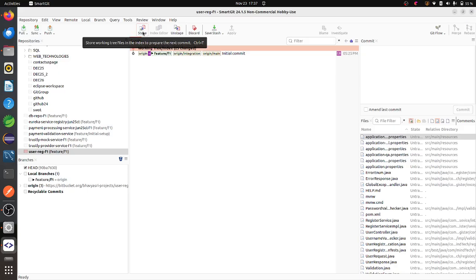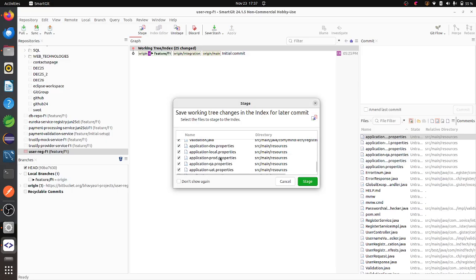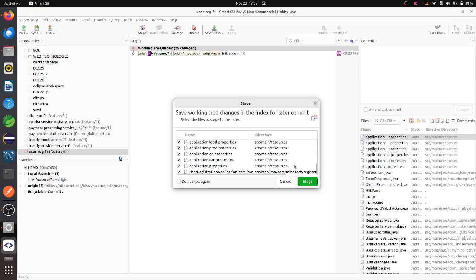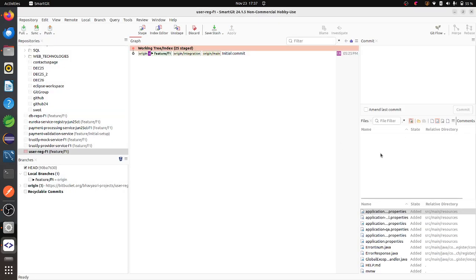If I click on stage all, it says store working tree files in the index to prepare the next commit. If I stage, it will be ready to commit. That means you have added everything, and now you have to commit with a message. If you don't want to select everything, you can unclick or disable it, and whatever you want to add, you can stage. Stage is nothing but add only. If you are doing it with commands, you write git add, and if you are using a GUI interface, you click stage. Let me stage here, so everything will be staged.